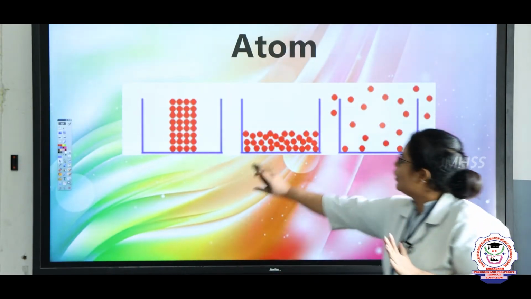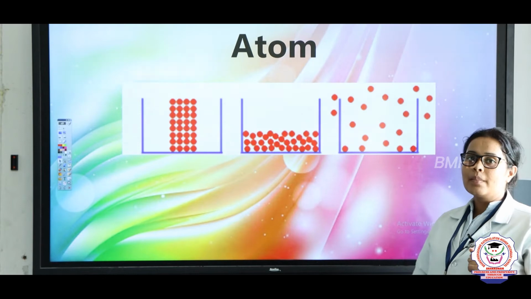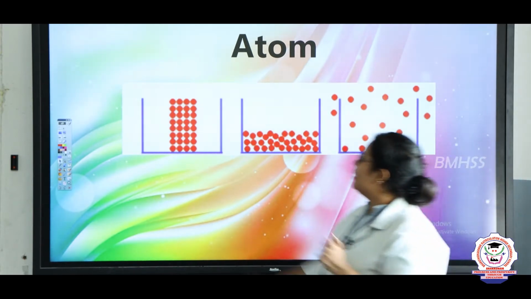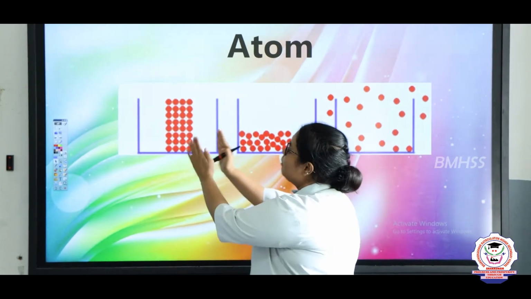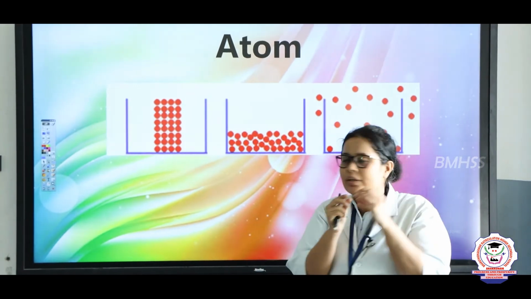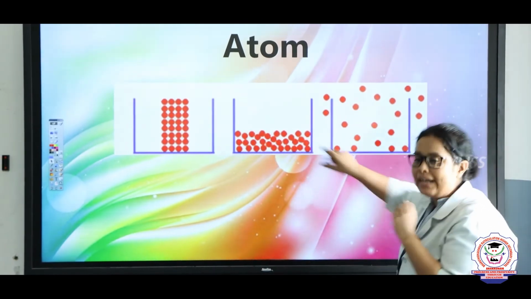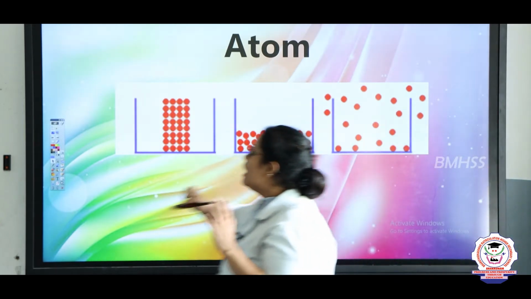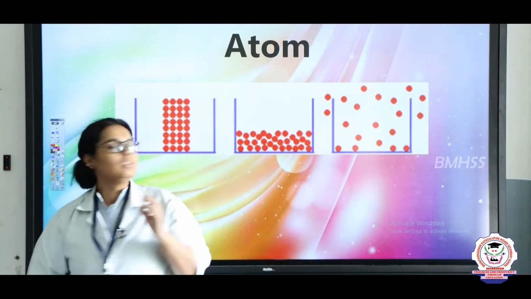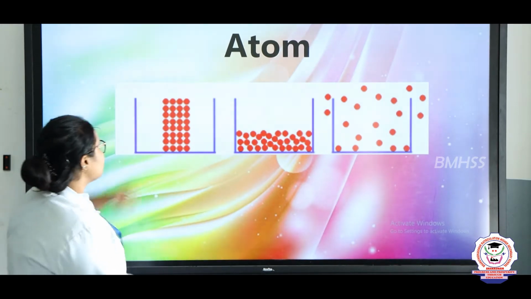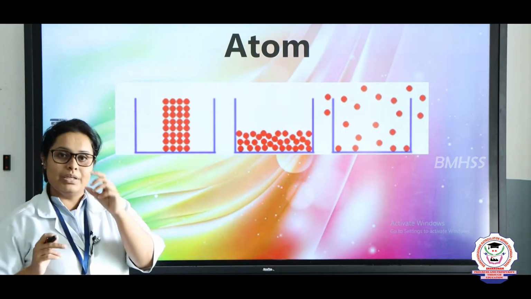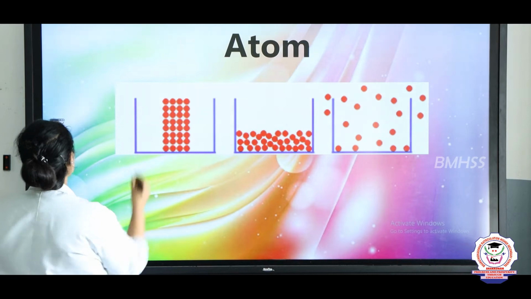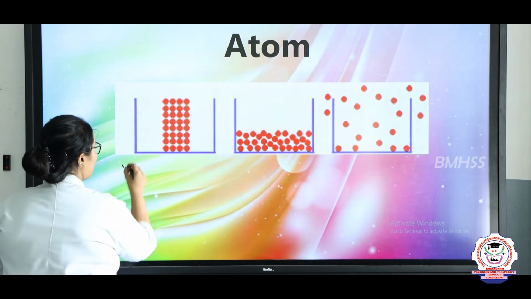Children, first tell me what you can see here in the diagram. Yes, very good. Here first you will see that there is a block of red small molecules. Then they are all spread. Then you will see there is shattering of this, right? So now let's take an example here. Just understand that here I am taking an element. This is a copper element. What is this element, children? This is copper.